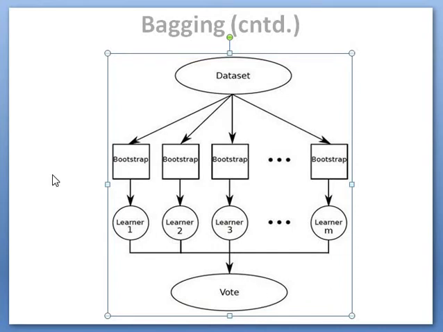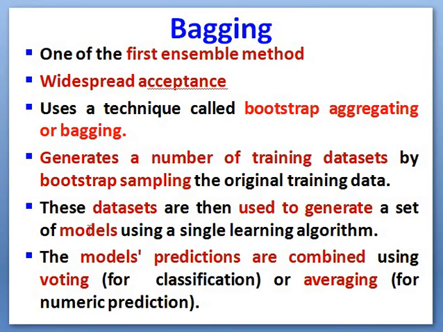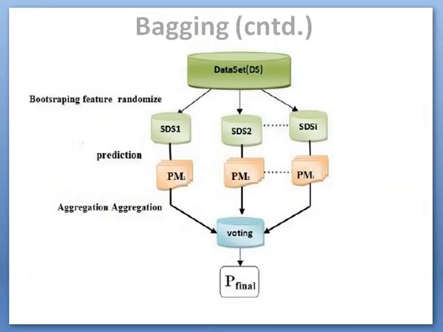That average value is our predicted value. That is why it is mentioned here that this generates a number of training data sets by bootstrap sampling the original training data. These data sets are then used to generate a set of models using a single learning algorithm. The models' predictions are combined using voting for classification or averaging for numeric prediction. Hope you understood this bagging technique.